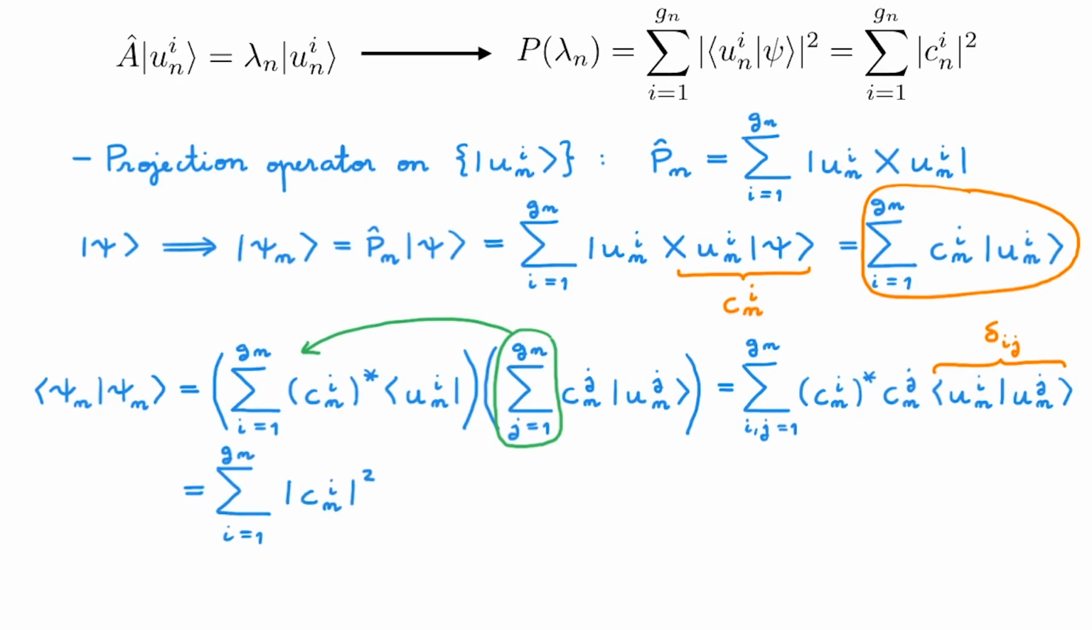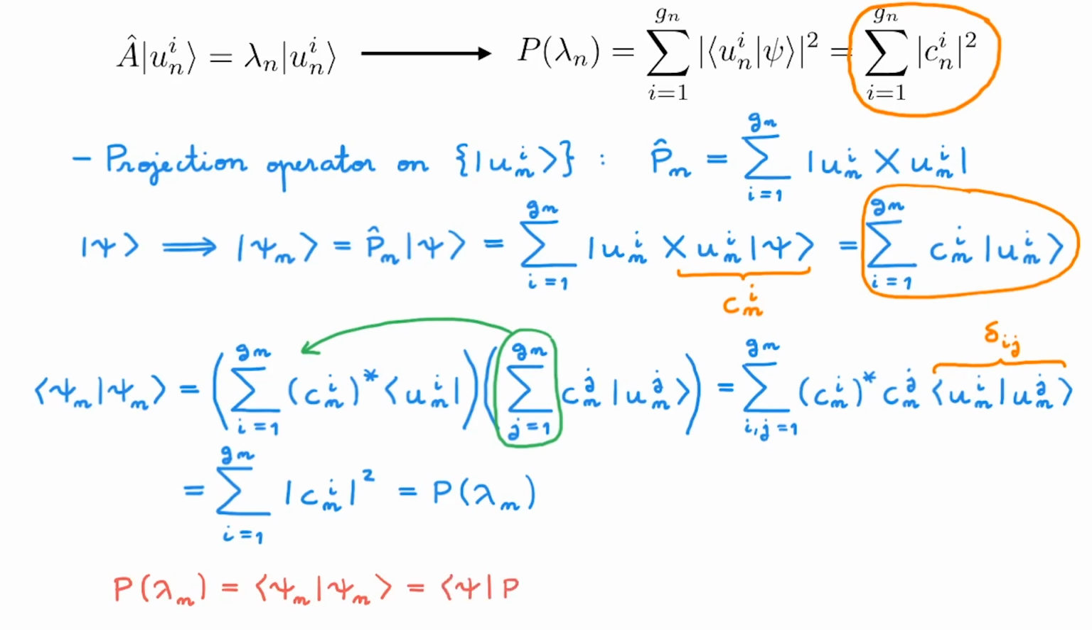Comparing this last expression with the one up here, we see that they are the same, so this is simply the probability of measuring eigenvalue lambda n. So what does this mean? We can rewrite the probability p lambda n as equal to the norm of state psi n. This in turn is given by the projection of state psi onto the gn-dimensional subspace associated with eigenvalue lambda n. Projection operators are Hermitian, so this is equal to Pn squared. Projection operators are also idempotent, so Pn squared is equal to Pn.